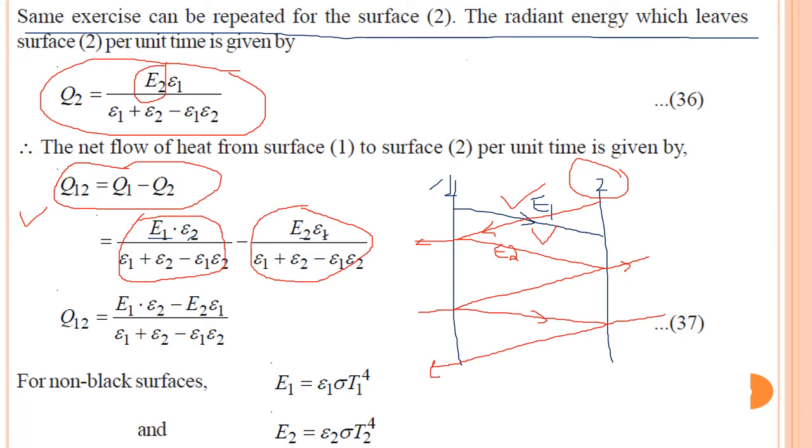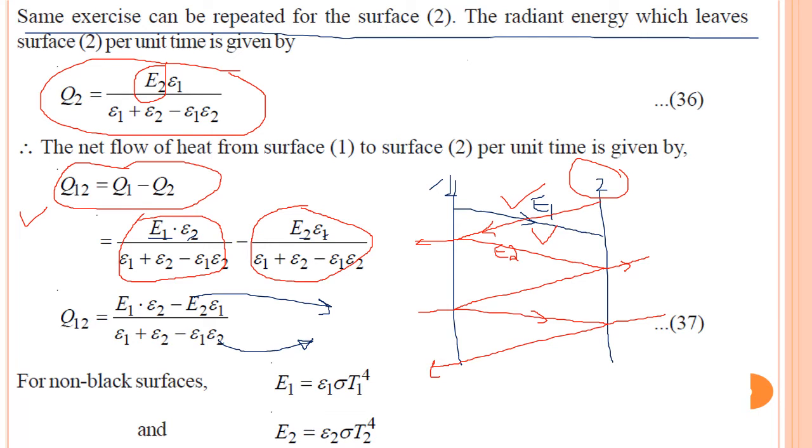So we will get Q12 equals E1 into epsilon 2 minus E2 into epsilon 1 divided by epsilon 1 plus epsilon 2 minus epsilon 1 into epsilon 2, where E is the total emissive power and epsilon is emissivity. 1 and 2 indicate body 1 and body 2.